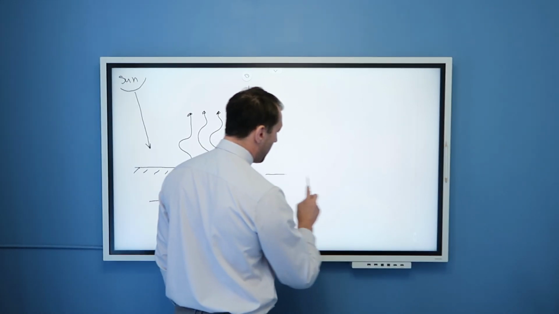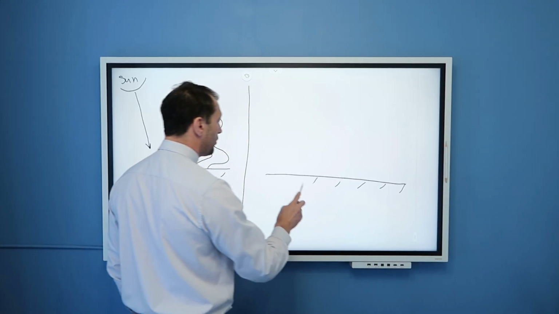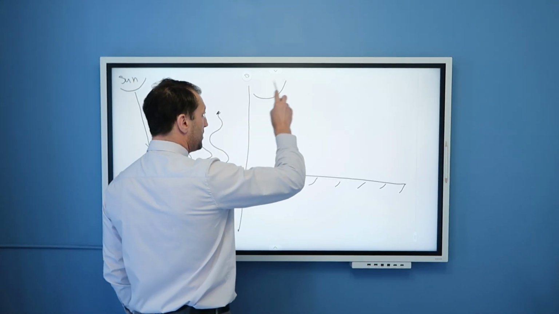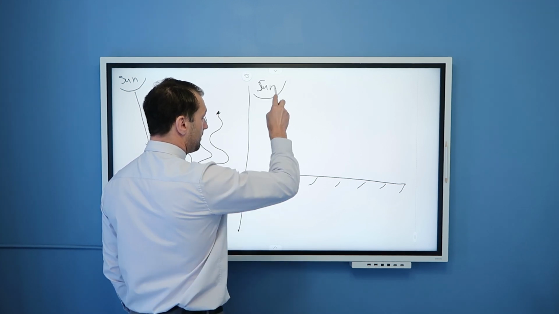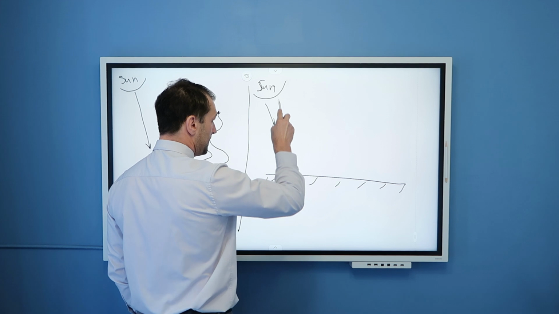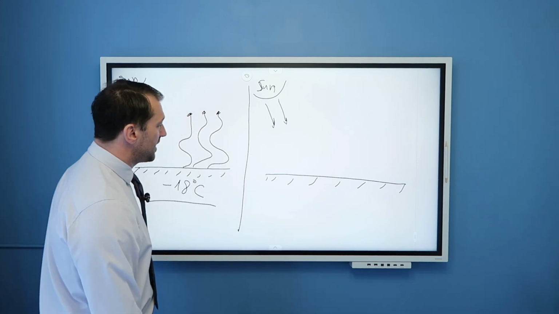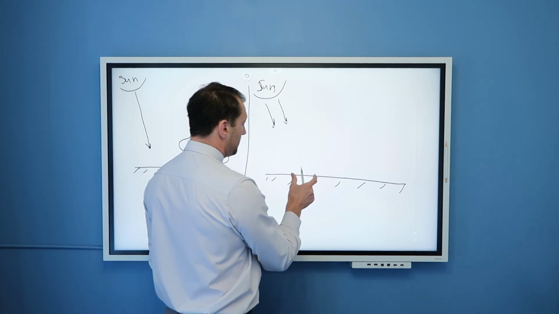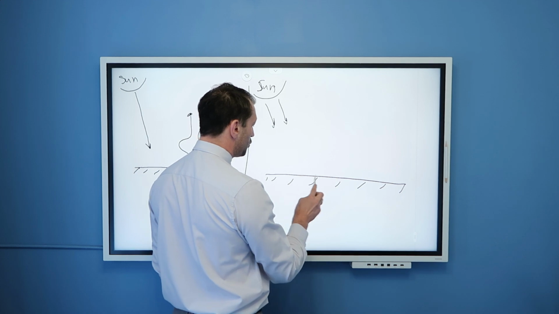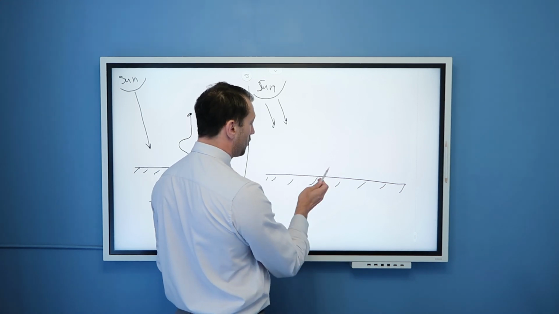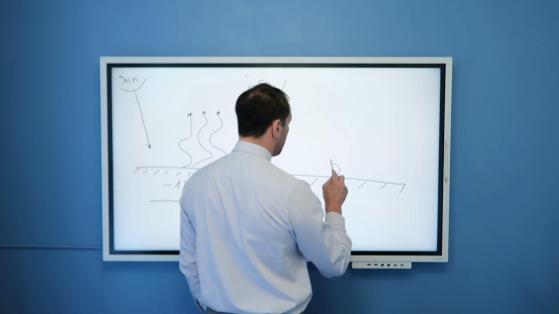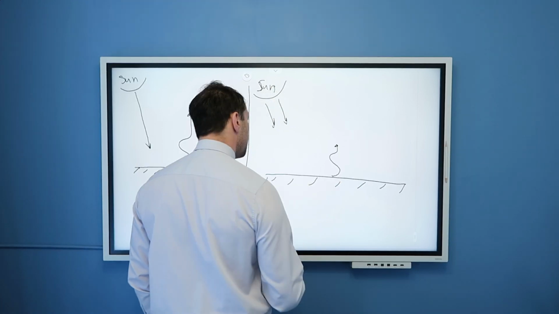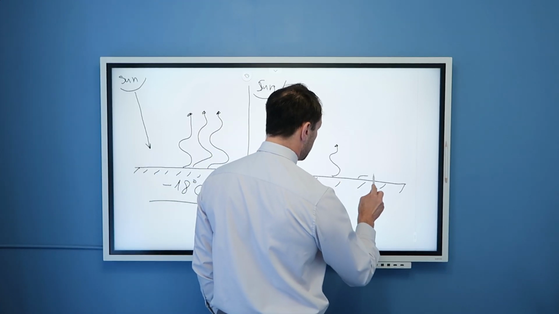What we do have is, of course, the surface of our planet. We do have the sun over here. The sun is emitting shortwave radiation. That shortwave radiation is absorbed, 70% of it is absorbed by our planet, and then our planet re-radiates long wave radiation.